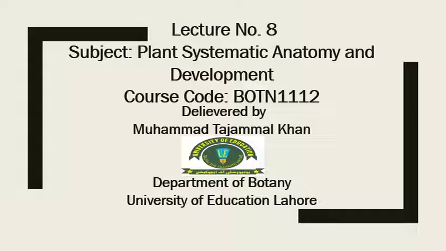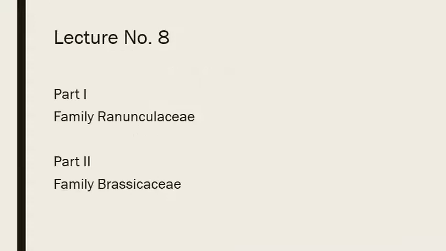Today, we will discuss a topic related to one of the core subjects of botany, that is plant systematics, anatomy and development. The course code of this subject is BOTN 1112. Our today's lecture basically comprises two parts. In the first part, we discuss the order Ranunculales, and in the second part, we discuss the family Brassicaceae.